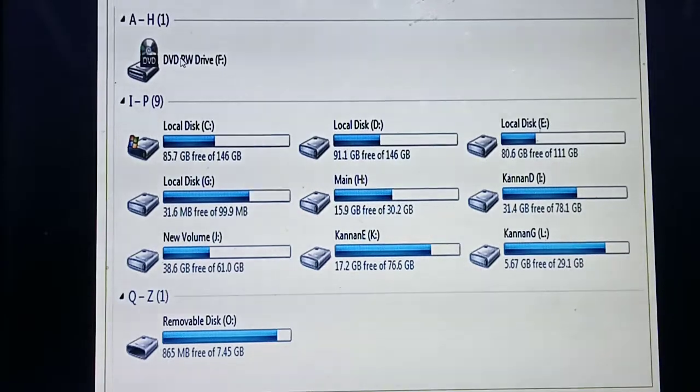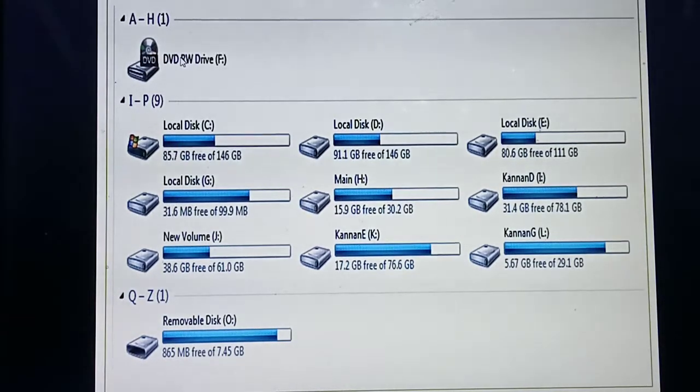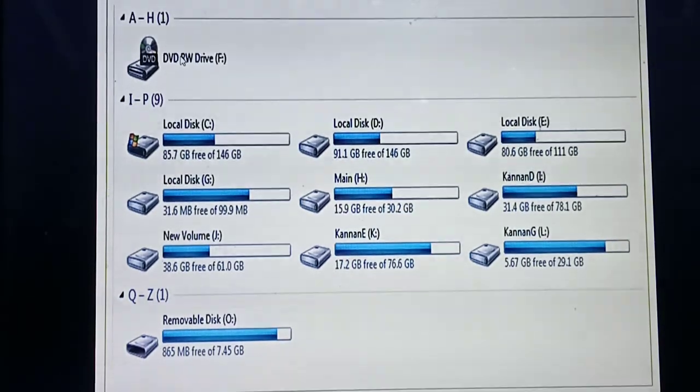Understood? Okay, so today what things have you studied, students? What do you mean by desktop? Then what do you mean by files and folders? What do you mean by shortcut icons? What do you mean by icons and disk drive icons? Isn't it? Okay, after completion of this session, please read all the things, students. All of this is very important and very basic. You need to use the computer like this, and handling the mouse is also a very important question. So please study and take care, students. Thank you.